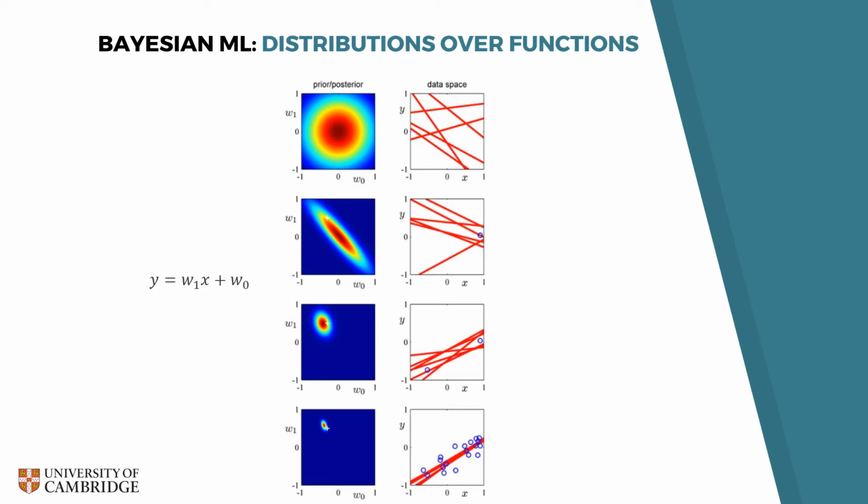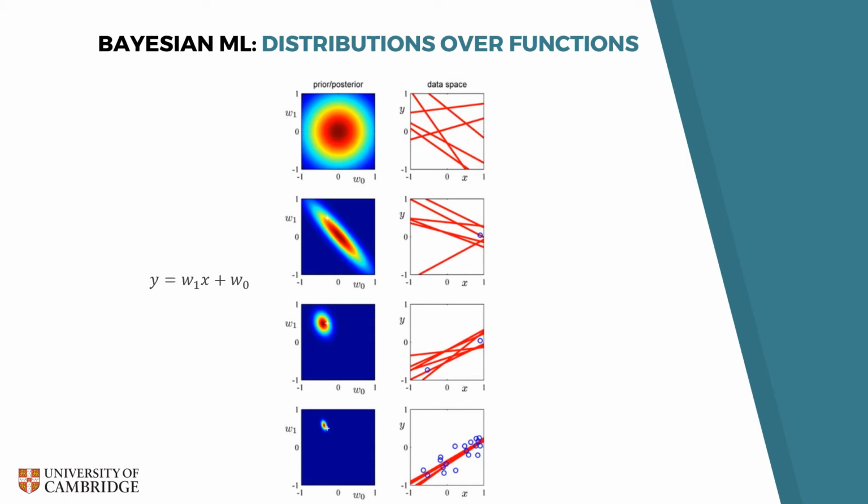And this is sensible, since we do not yet have much of an idea about how x and y may be related. On to the second row, where we have now observed one data point. Using Bayes' rule, we can derive the posterior distribution over W0 and W1, which is tighter than the prior that we had before, but still pretty diffuse.